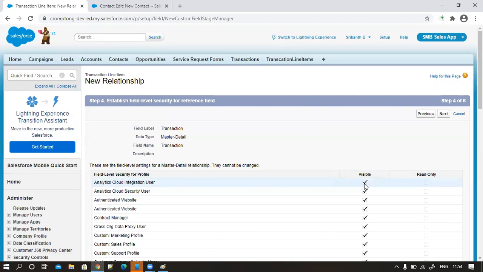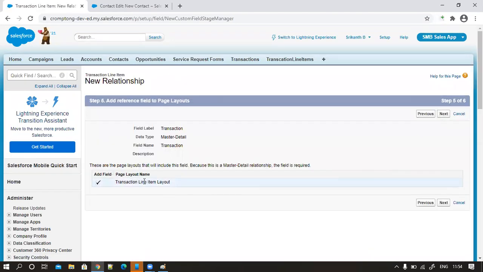See, it is a required field. That's why you are unable to remove it. Yesterday also we created a required field. That is required for all the profiles. FLS, field level security. And it is asking for a page layout. Save.